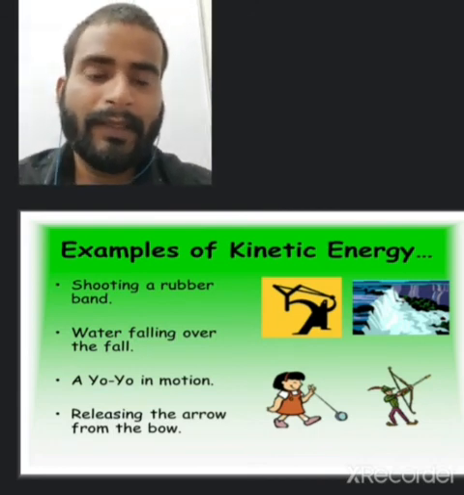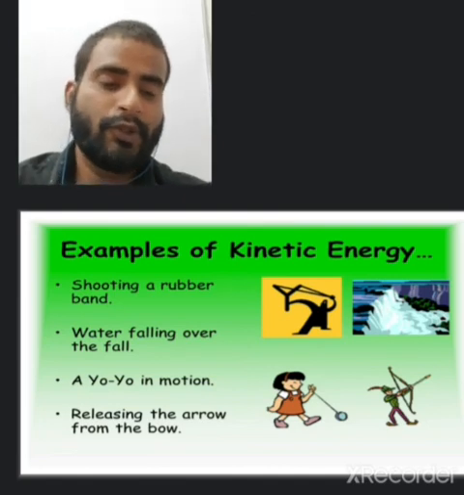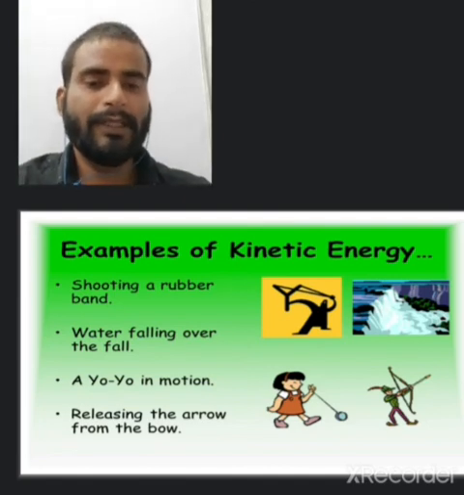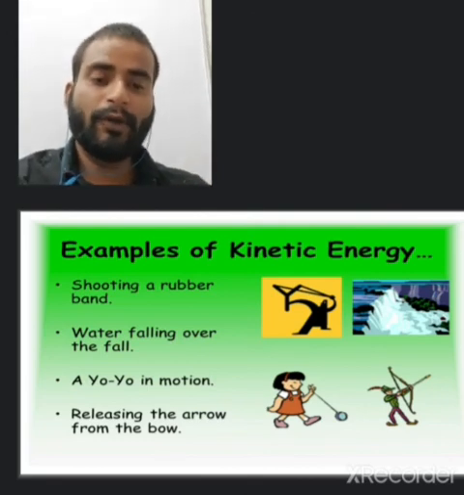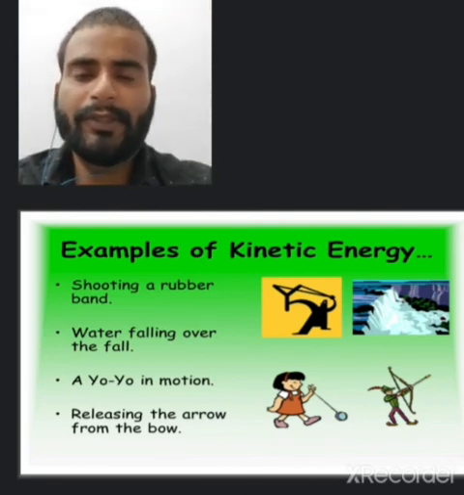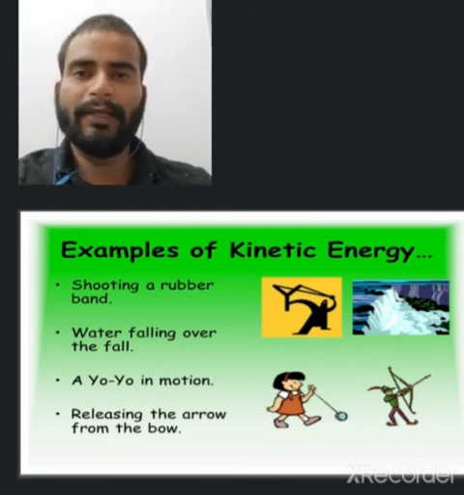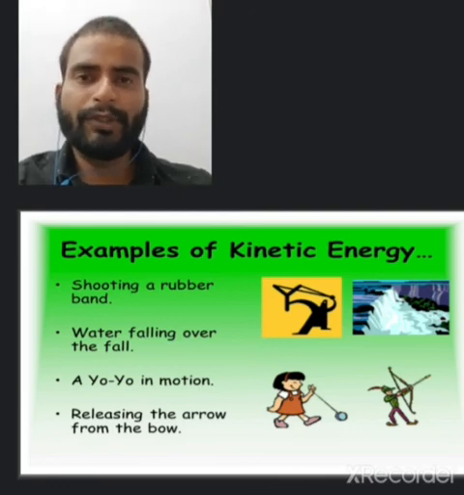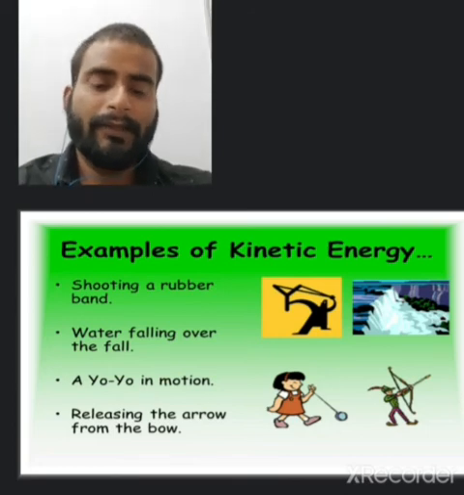And energy due to the shape, position, is known as potential energy. The energy possessed by an object by virtue of its position, shape, or configuration is known as potential energy. Kinetic energy is due to the motion of an object. So kinetic energy and potential energy.